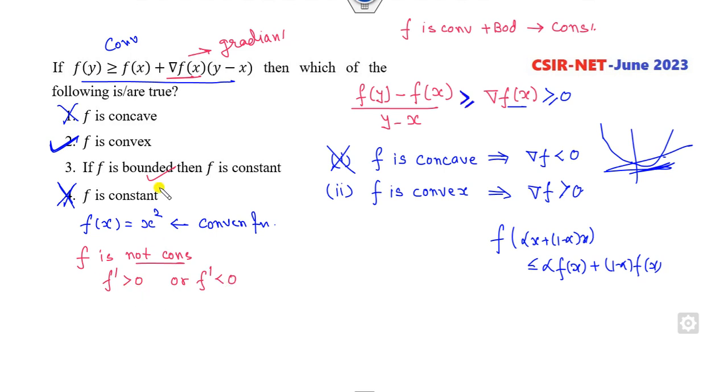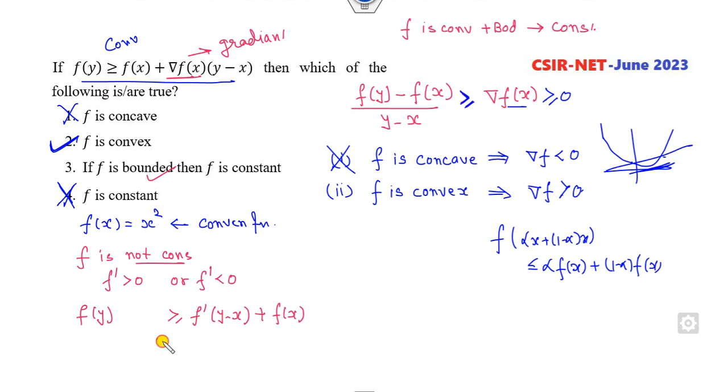So firstly, assume the derivative is greater than 0. So f of y minus f of x is greater than f dash times (y minus x), plus f of x. Then how can you take the limit?